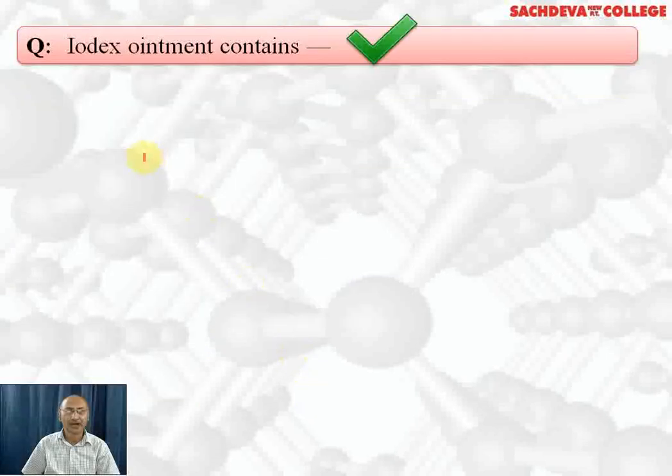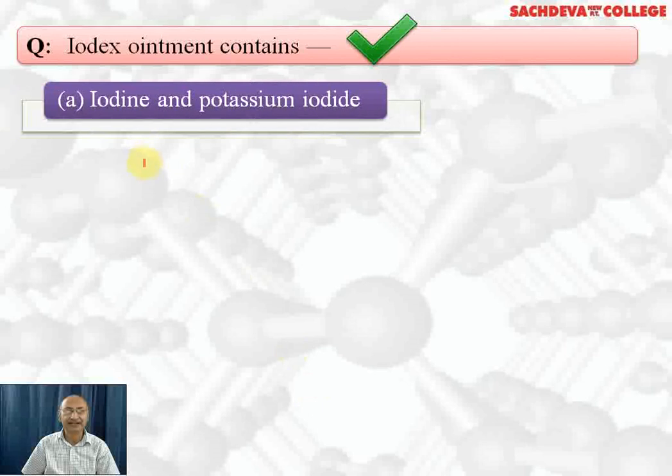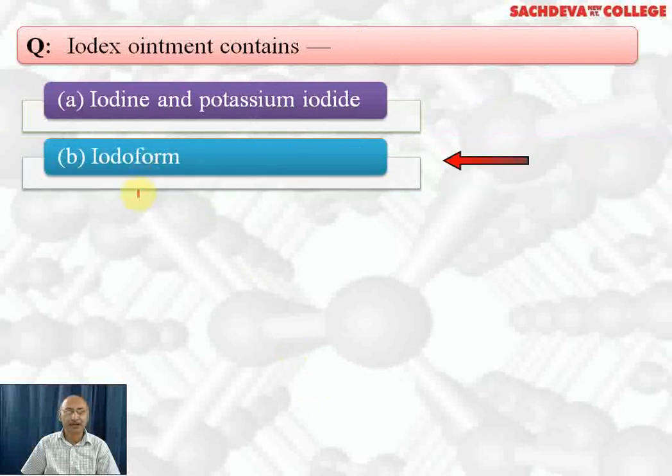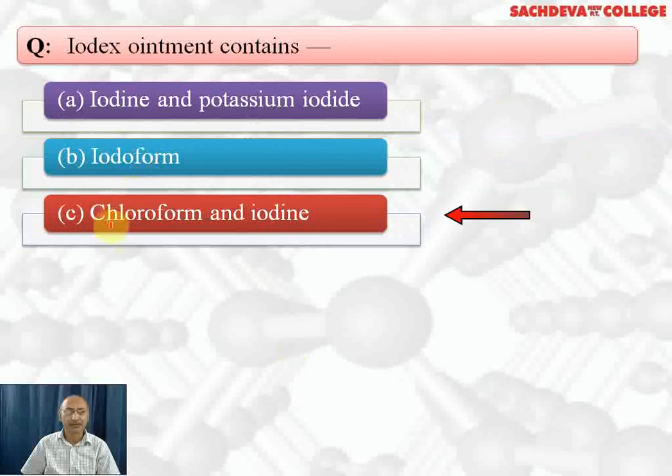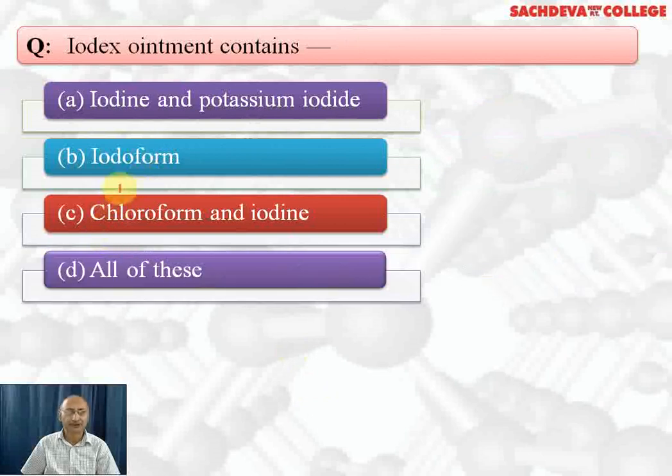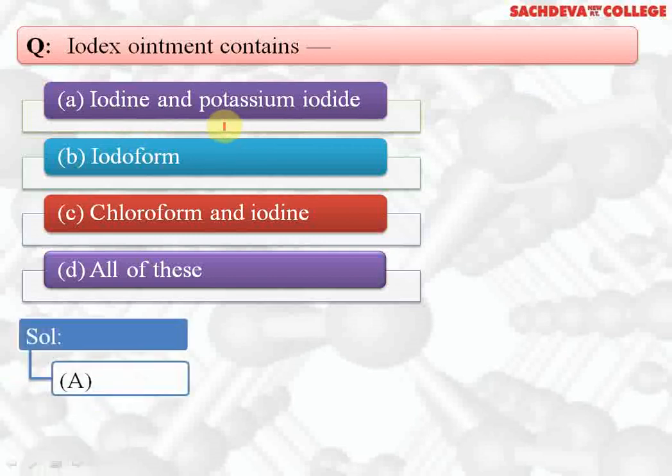Next question, iodex ointment contains. First option, iodine and potassium iodide, iodoform, chloroform and iodine, all of these. Correct answer is iodine and potassium iodide. It contains Vaseline as a base and methyl salicylate which can relax muscles and remove pain. So correct answer is A part.